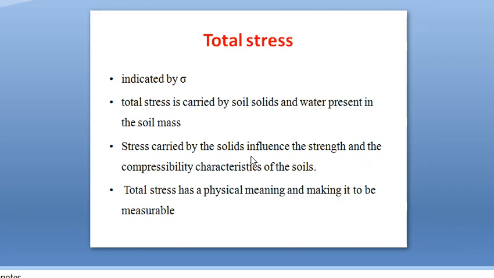The stress carried by the solids influences the strength and compressibility characteristics of the soil. If the stress is increased, the soil will get compressed and it will affect the permeability characteristics and other engineering properties. That is, if the soil is compressed, the void ratio will get reduced and the permeability will also get reduced. Likewise, the total stress will influence the strength and compressibility characteristics of the soil system. Total stress has physical meaning, and it can be measured.